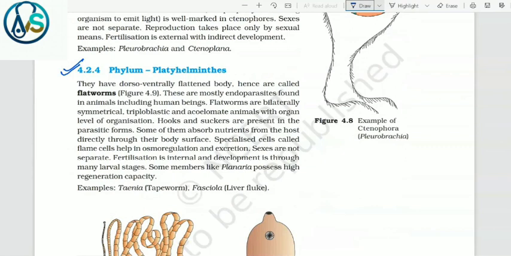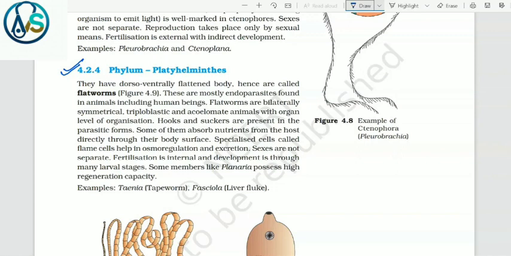4.2.4 Phylum Platyhelminthes. They have dorso-ventrally flattened body, hence are called flatworms. These are mostly endoparasites found in animals including human beings. Flatworms are bilaterally symmetrical, triploblastic and acoelomate animals with organ level of organization.